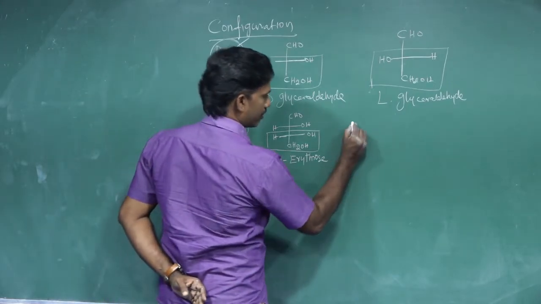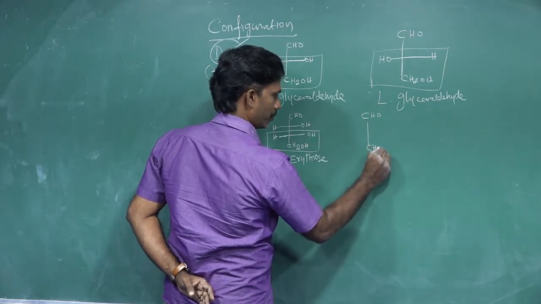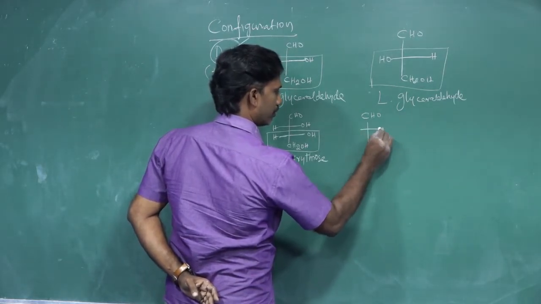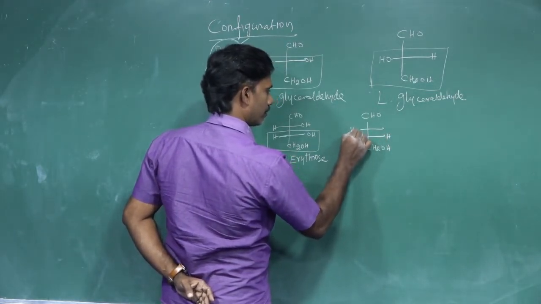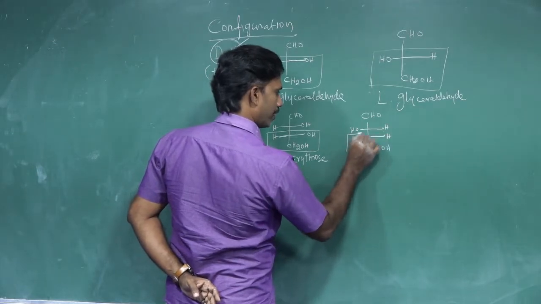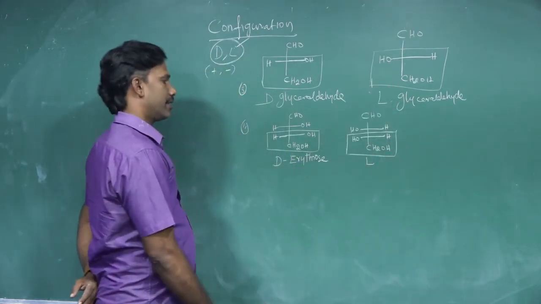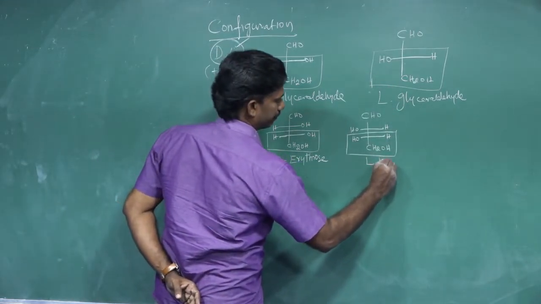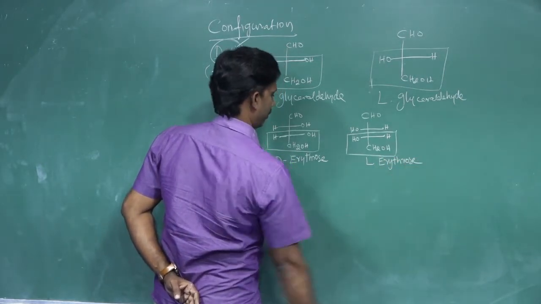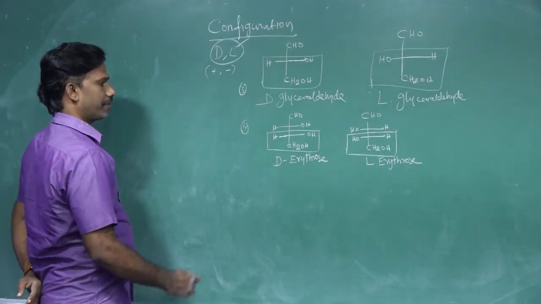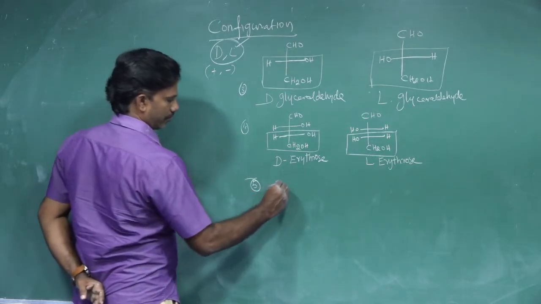So what about the L-glyceraldehyde? L-erythrose, CHO, CH2OH. L means OH on this side, OH, H. By looking at this, you can see the L form. See, L-glyceraldehyde, the same way L-erythrose. If it contains 4 carbons, 5 carbons, you can see it like this.